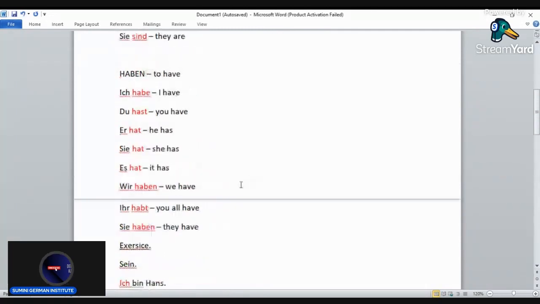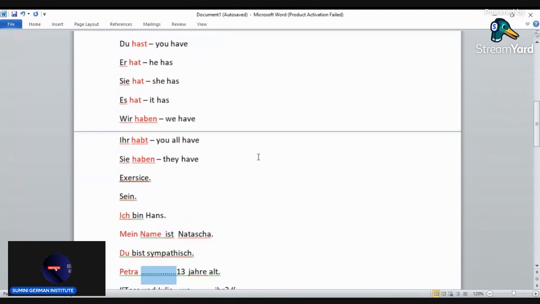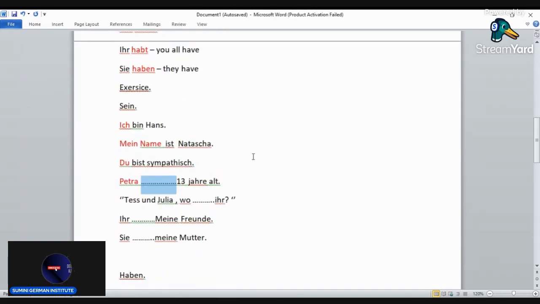Fortunately for sein, also haben, he and she have the same conjugation. So if you're not sure the gender of a particular name, it is the same. So Petra ist 13 Jahre alt.